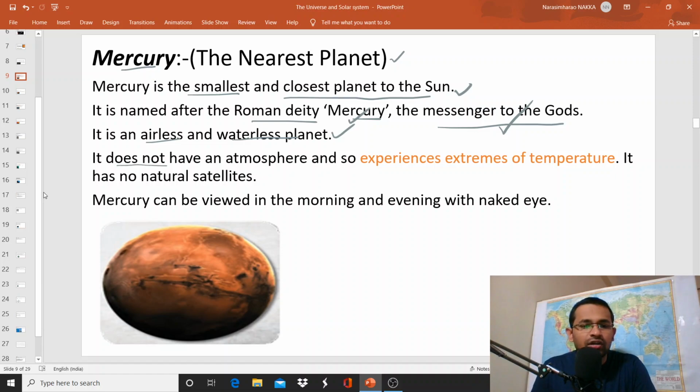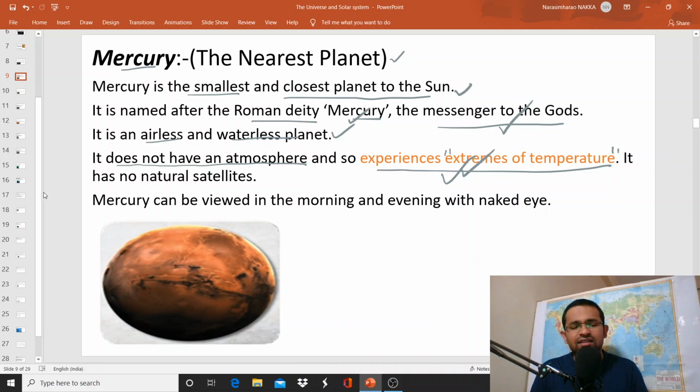So it does not have an atmosphere and so experiences extremes of temperature. What is the meaning of extremes of temperature? Extremes of temperature means it is either very cold or very hot. There are no chances of moderate temperature over Mercury.